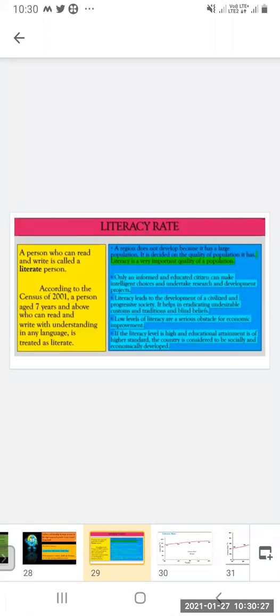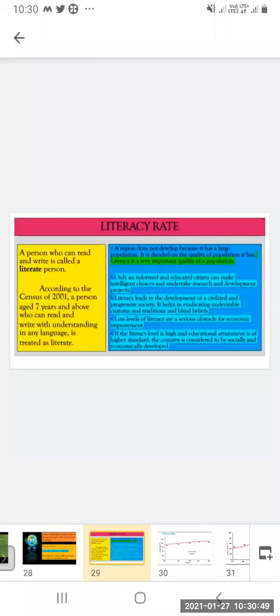A region does not develop because it has a large population. It is decided on the quality of population it has. Literacy is a very important quality of a population. We have seen earlier that population is a very good resource for the development of the country.